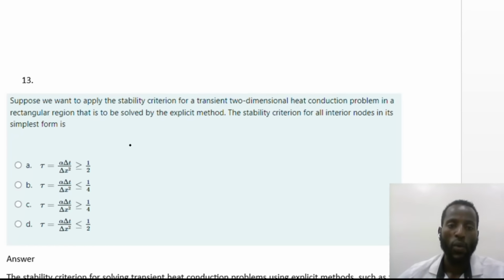Another question: suppose we want to apply the stability criteria for a transient two-dimensional heat conduction problem in a rectangular region that is to be solved by the explicit method.